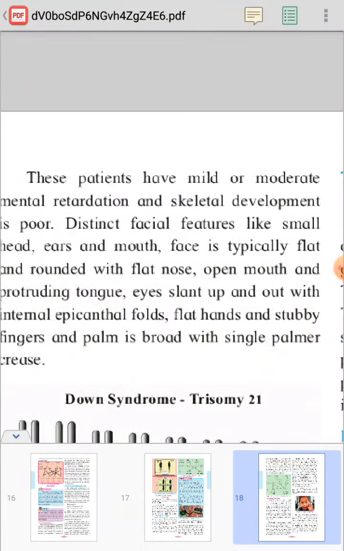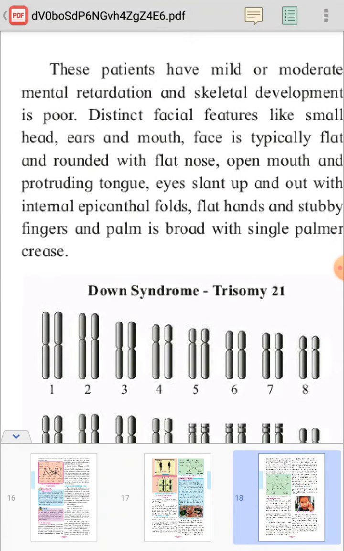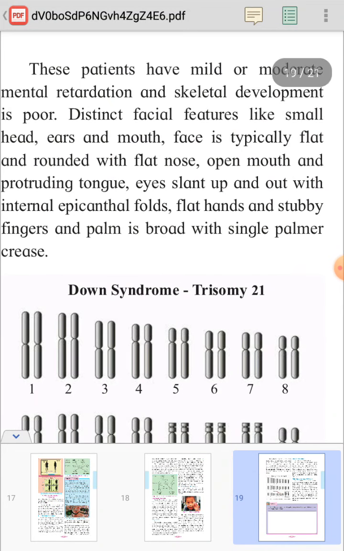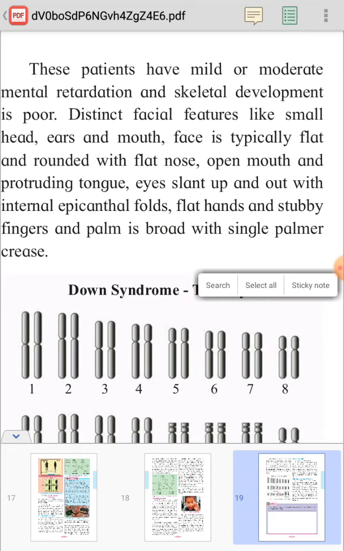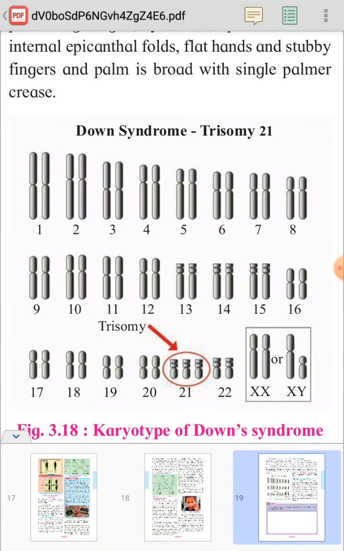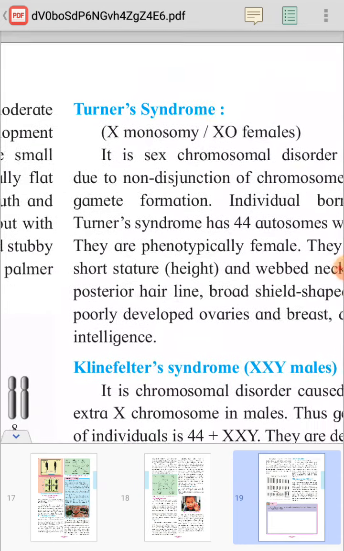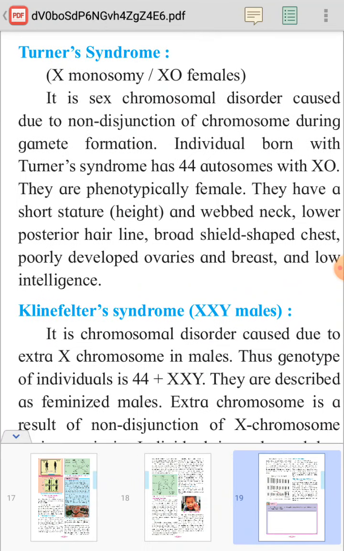The patient's symptoms are mild mental retardation and poor skeletal development. The features are a small head, a face that is typically flat and rounded, a flat nose, a protruding tongue, and upward slanting eyes. There is a diagram showing 3 chromosomes instead of 2, so a total of 47 chromosomes.